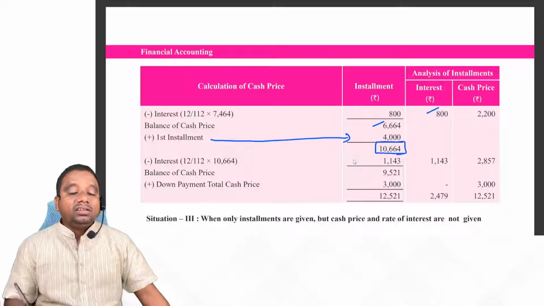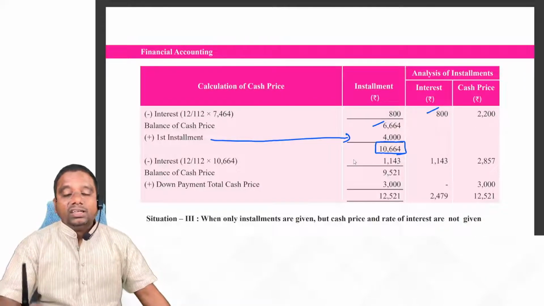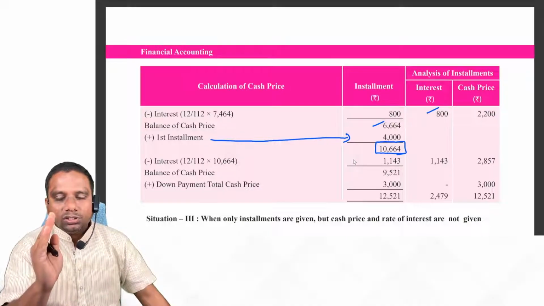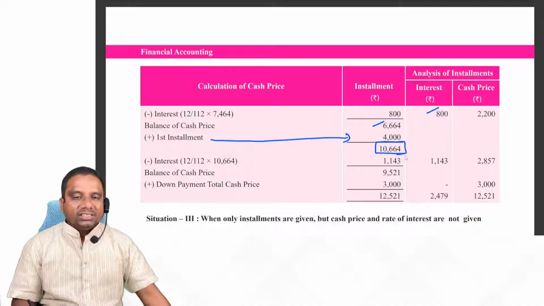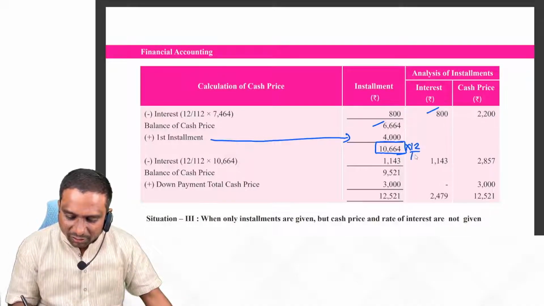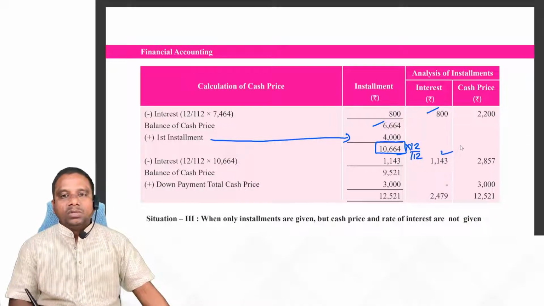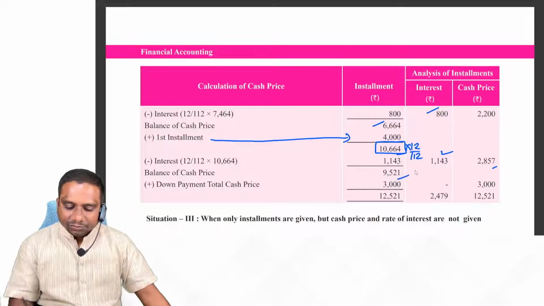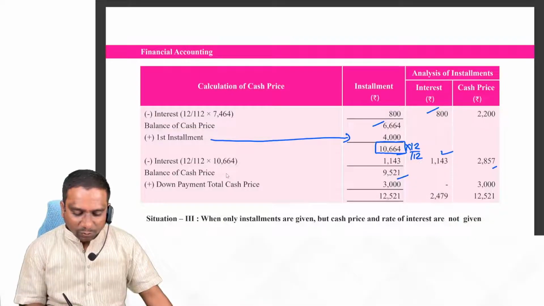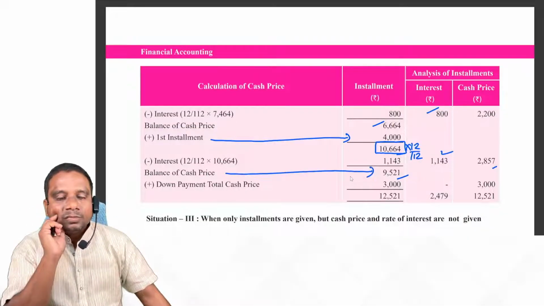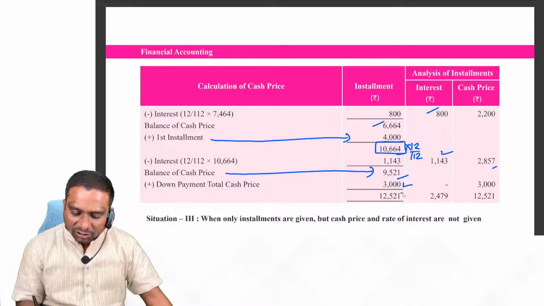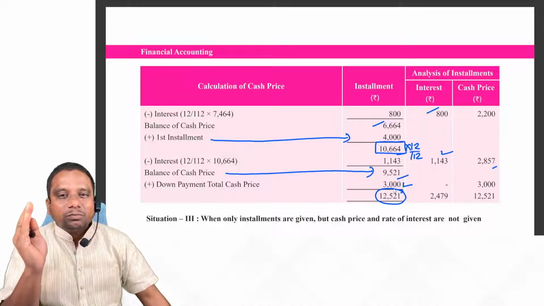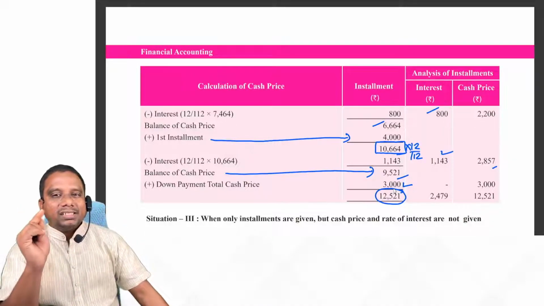Here we are doing reverse calculation of interest. 10,664. The moment you calculate this interest portion, the remaining problem is easy. On 10,664 apply 12 by 112. You get 1143. 10,664 minus 1143 is nothing but 9,521, the cash price. Finally, we have paid down payment 3,000, so 12,521 rupees is the cash price of the asset.